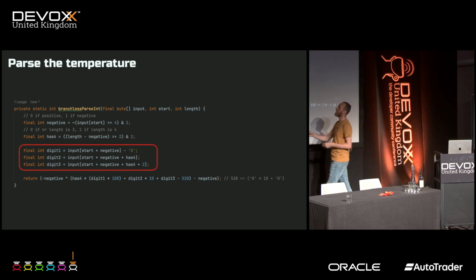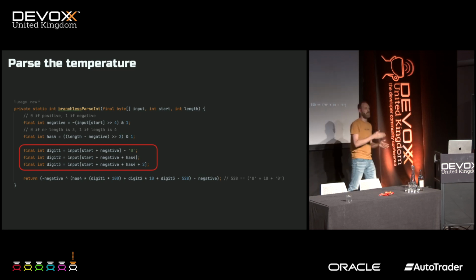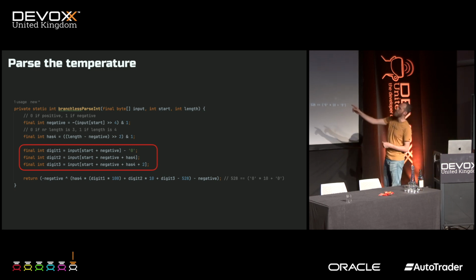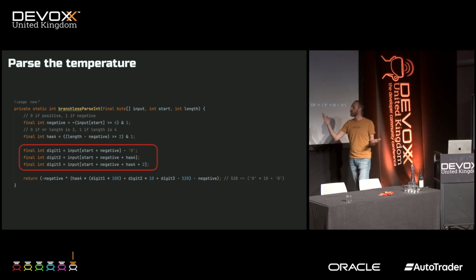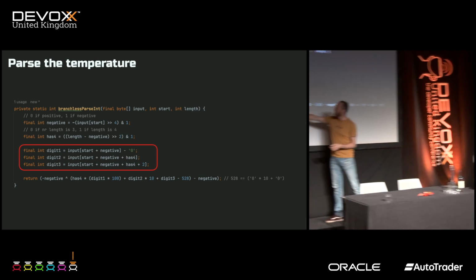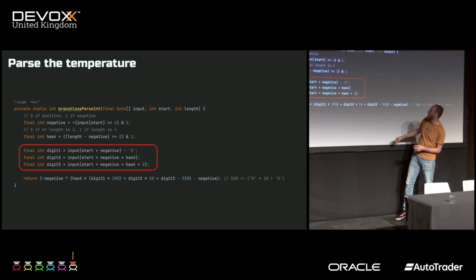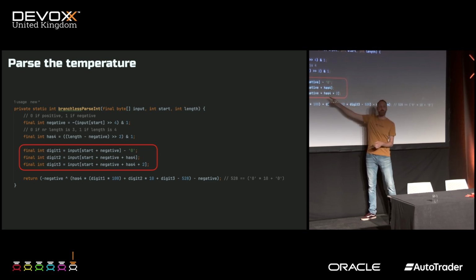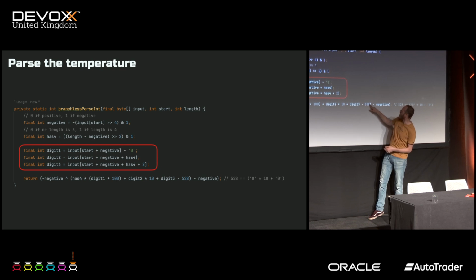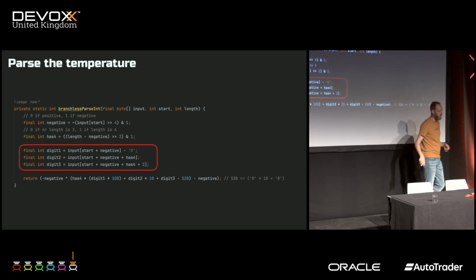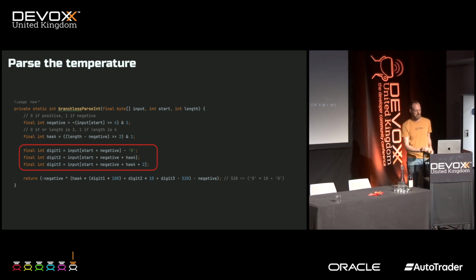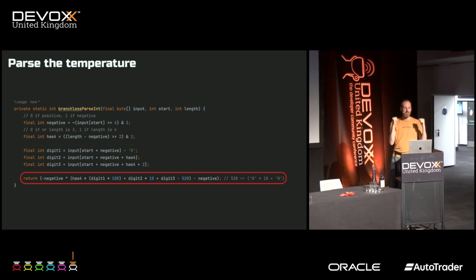So for the first digit, I just subtracted the character 0, which means that if it's 0, you get 0. If it's 1, you get 1, etc. I also did the same for the second and the third digit, if it's available. And then I had this calculation. You can actually see that I didn't subtract the 0 from these two, because these two will always be present. So I could actually subtract this number, 528, because that's 0 and 0 times 10. So that's an even better optimization.